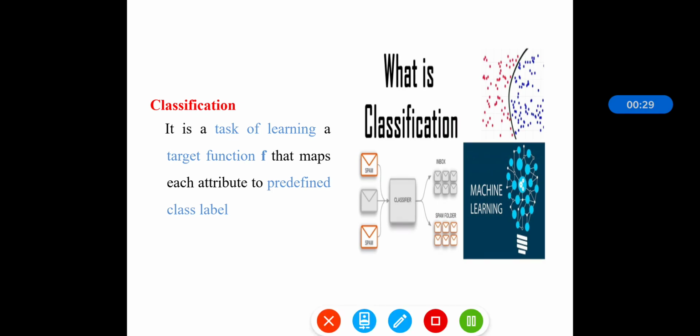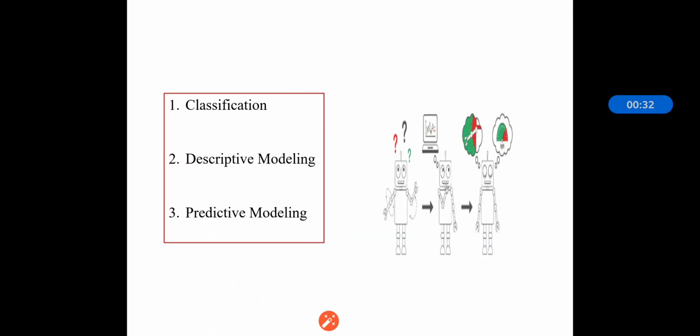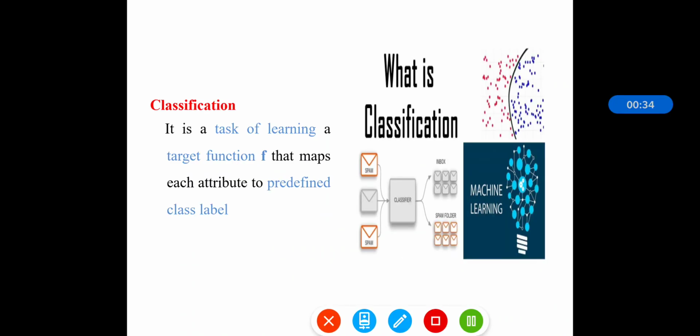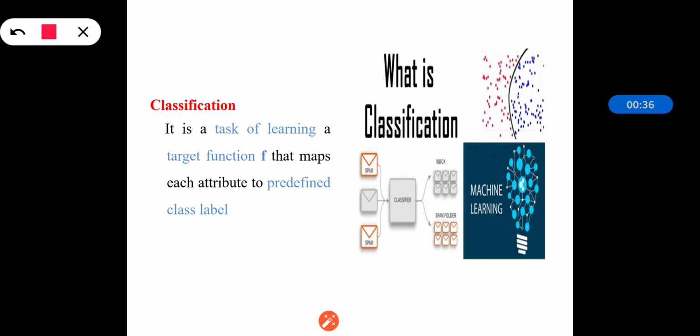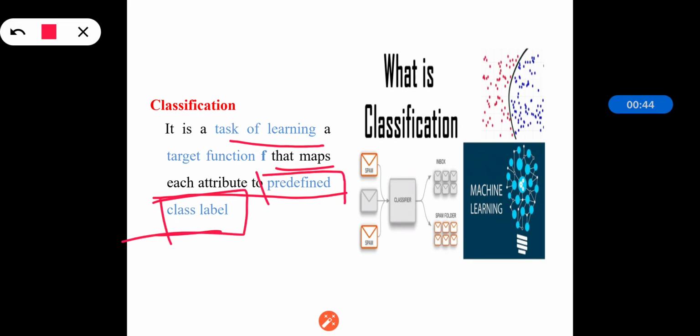So what is classification? Classification is a task of learning a target function which maps each attribute to the predefined class label. It is very important that it maps each attribute to the predefined class label. So that is the main aim of classification.